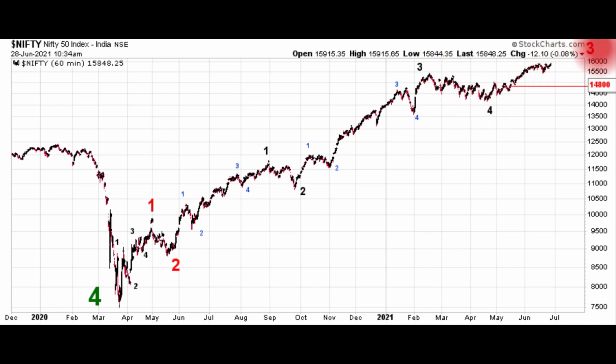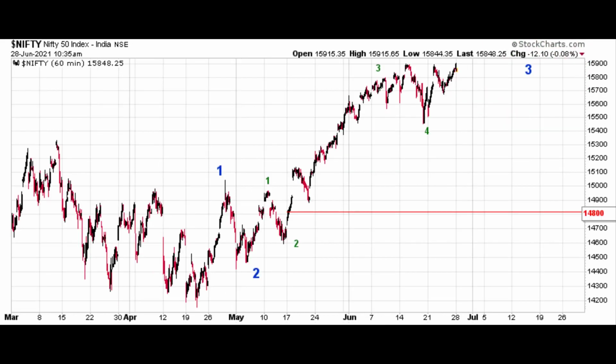So we're expecting this move off the 2020 low to continue. It should take on a larger 5-wave form before it completes. It's not there yet, so higher prices have to be expected. We might see the start of a larger 4th wave pullback fairly soon once this up leg in 2021 completes. So let's go ahead and zoom in on this and see what we're looking at.